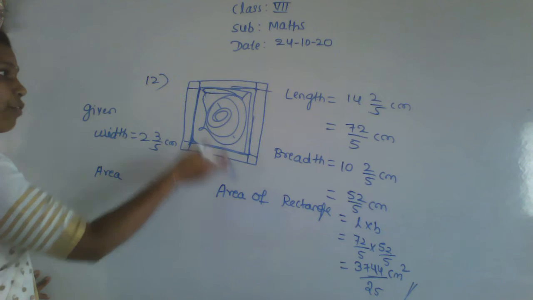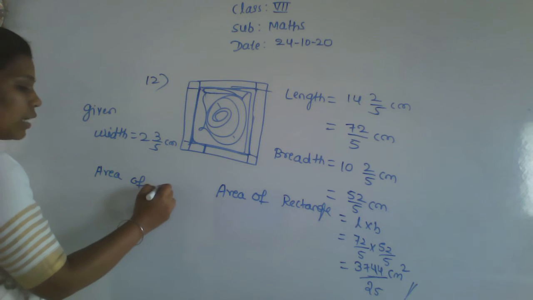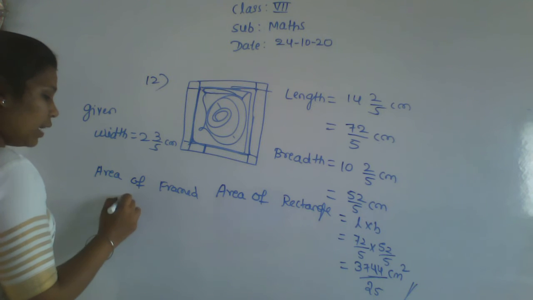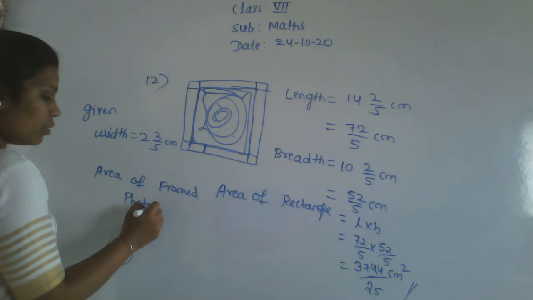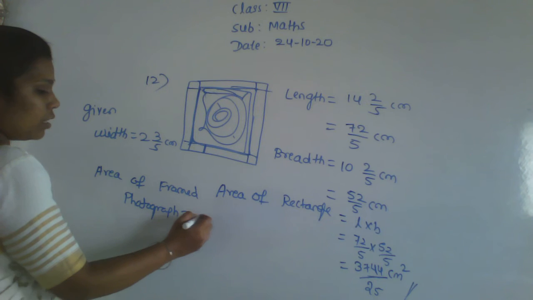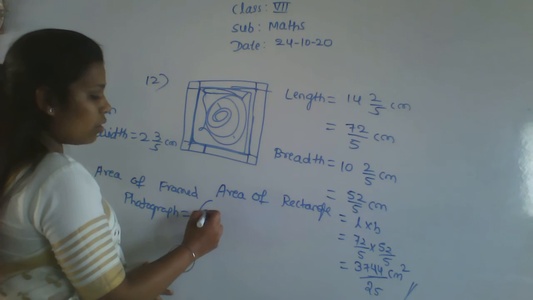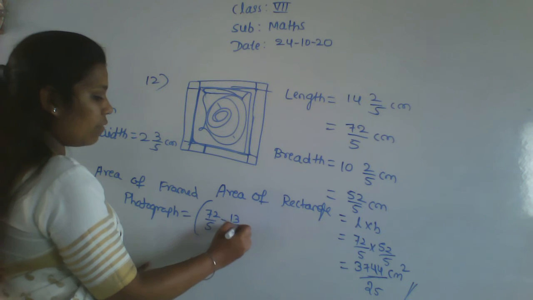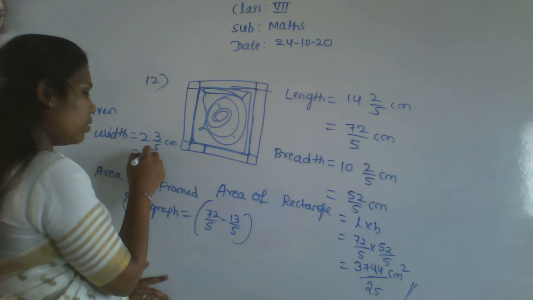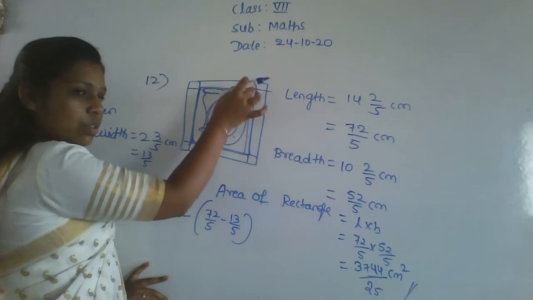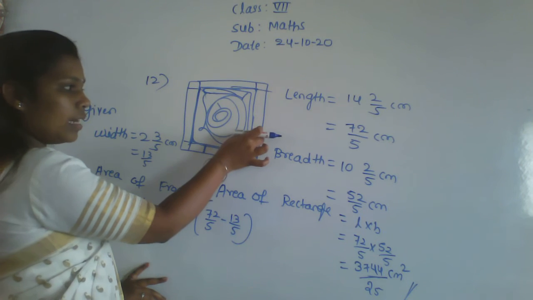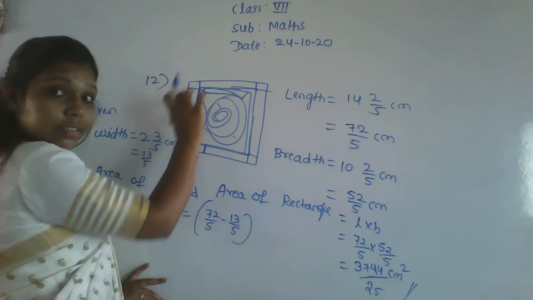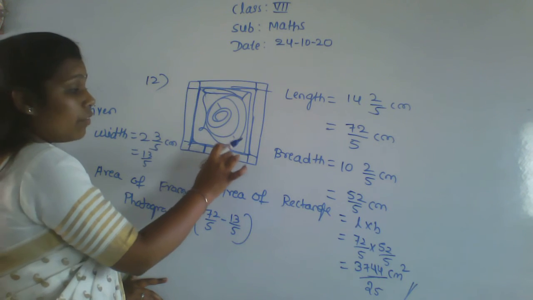This is the area of a rectangle we got. Now we want the area of a framed photograph. Area of a framed photograph is equal to length, which is 72 by 5 minus this 13 by 5, because in length also we have to subtract this length, and breadth also we have to subtract this much, because that will give a frame at that time.